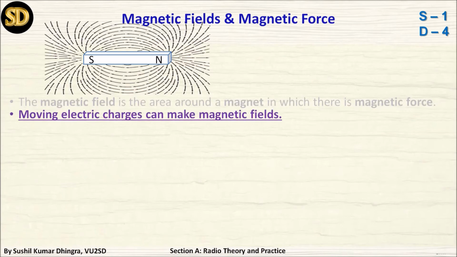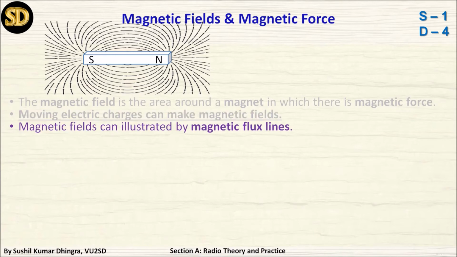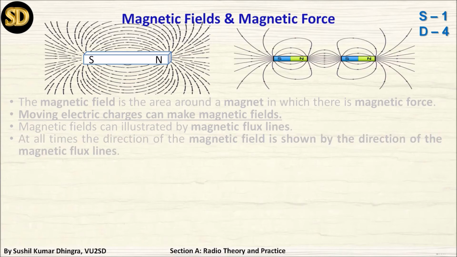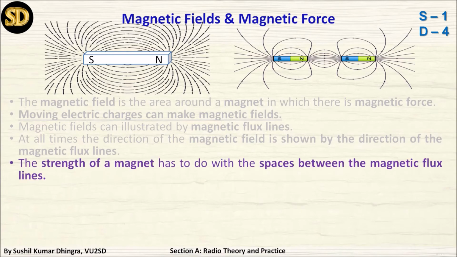See the image. Moving electrical charge can make magnetic fields. A magnetic field can be illustrated by magnetic flux lines. You can see the diagram. At all times, the direction of the magnetic field is shown by the direction of the magnetic flux lines, by arrows. You can see the arrows going from one terminal to the second terminal.